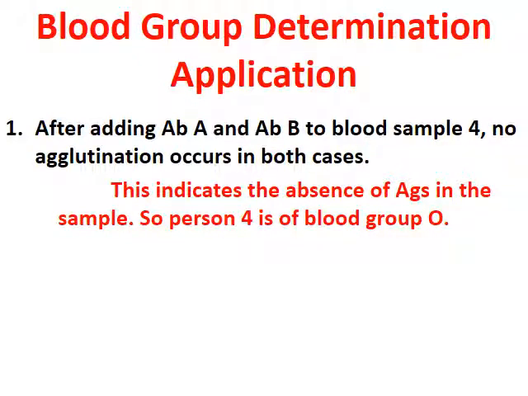While after adding antibody A and antibody B to blood sample 4, no agglutination occurs. So no antigen A, no antigen B. This indicates that this blood group is O.